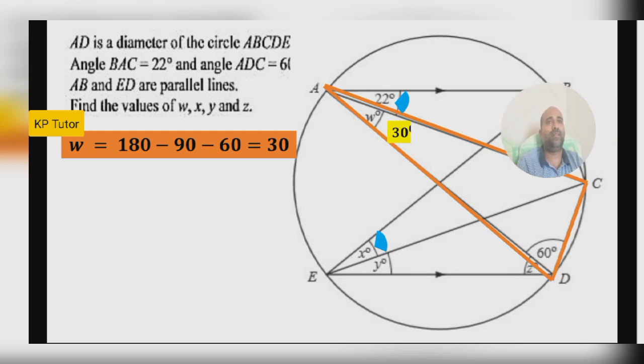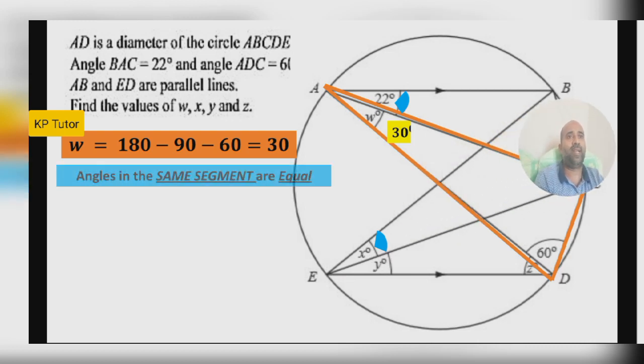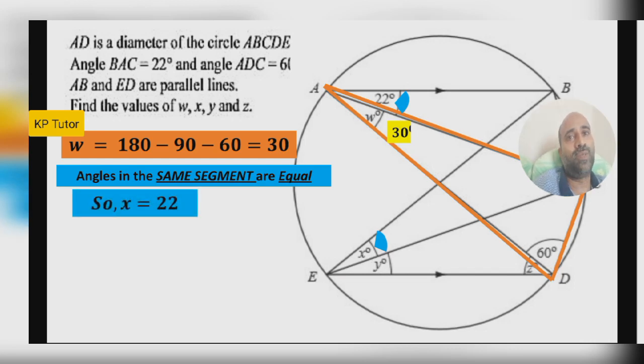The angle is this angle, and here I am here. Now what is the angle theorem? Circle theorem: angles in the same segment are equal. So one angle is 22, another is automatically 22. So x is 22. Now we got W, x.